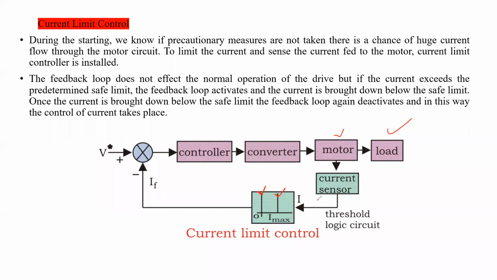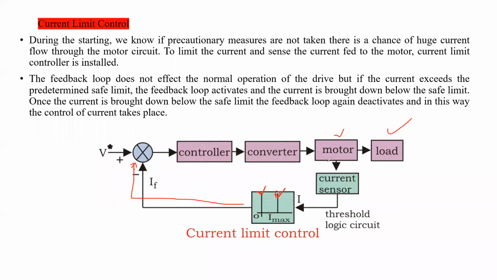If the current sensed by the sensor exceeds this maximum value, then immediately the signal goes to this reference value. Is it clear? So here the controller will act accordingly. If the current increases, the control circuit will take action and limit the current, and it will give commands to the converter circuit accordingly. So accordingly the current can be controlled.